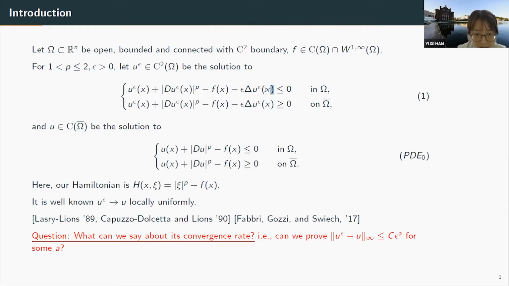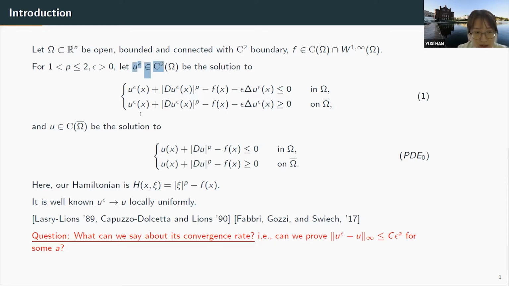We require the left-hand side to be less than or equal to 0 in the interior of our domain, and also greater than or equal to 0 on the closure of our domain. This actually imposes a boundary condition on the solution u^ε, which will be discussed shortly after this introduction. And it is actually the boundary behavior of u^ε that makes this problem interesting. And it can be proved that u^ε is actually C^2.